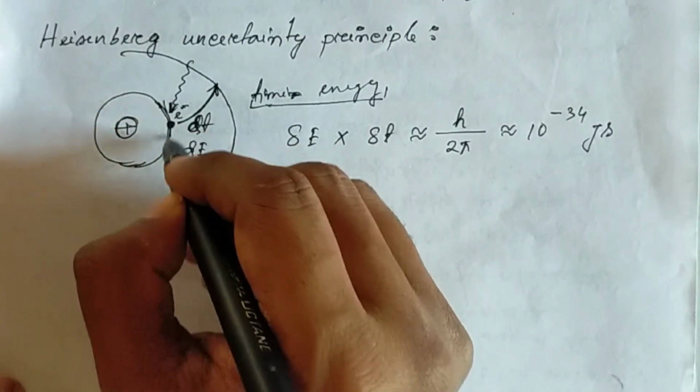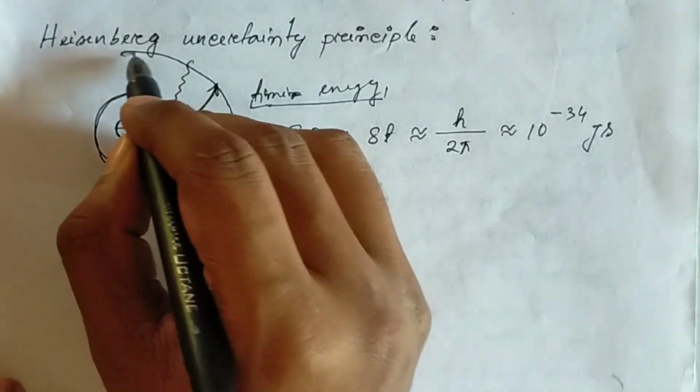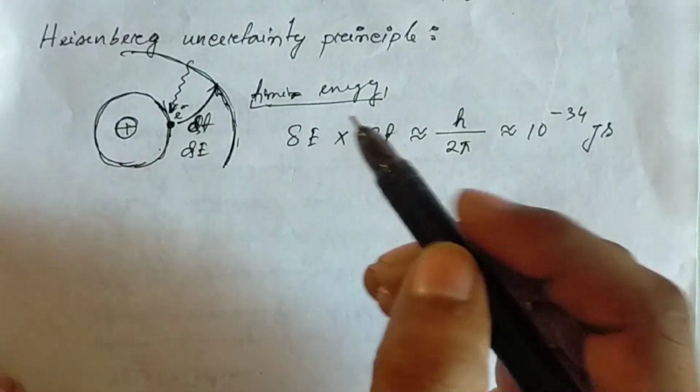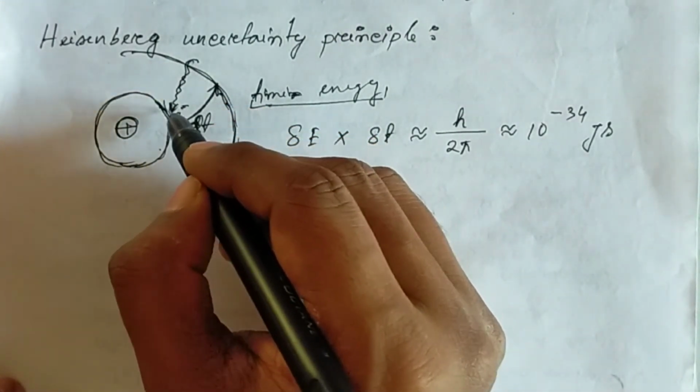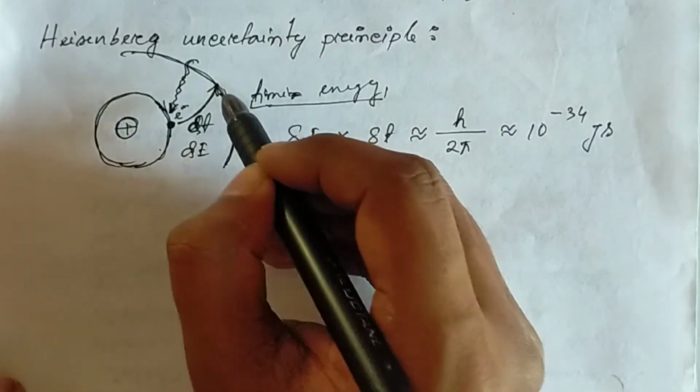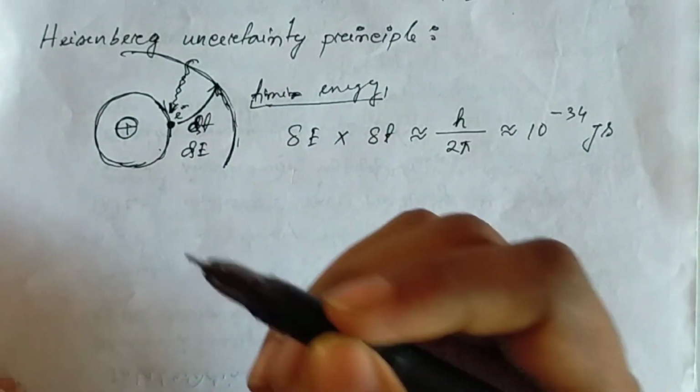This is one shell, and this is another shell, which has higher energy than this shell. So due to this electromagnetic radiation, this electron will go to this higher electronic shell.